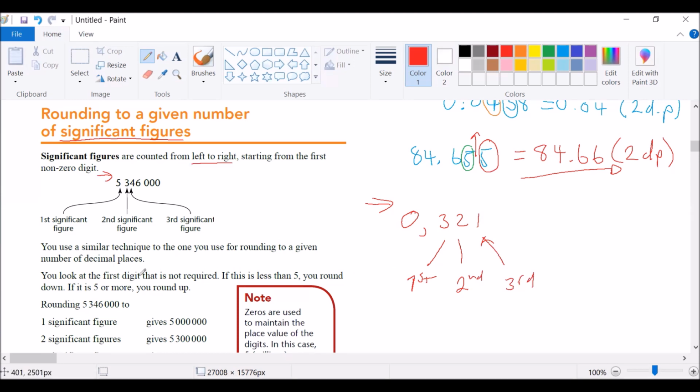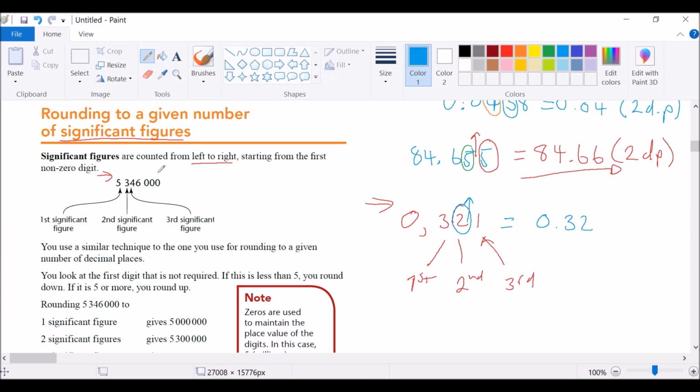So if we are asked to round off 0.312 to 2 significant figures, you look at the first digit that is not required. We want to round to the second significant figure, which is this one, and we look at this next one, which is not required. If it is 5 or greater, we increase this one. If it is less than 5, it remains as it is. So this will be equal to 0.32, since 1 is less than 5.